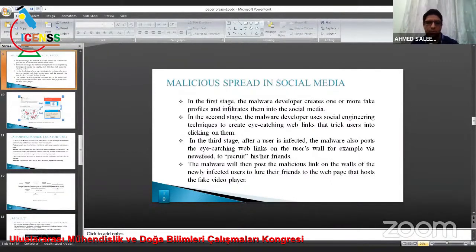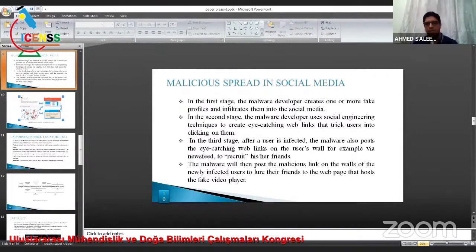Malware spread in social media. In the first stage, the malware developer creates one or more fake profiles and infiltrates them into social media. In the second stage, the malware developer uses social engineering techniques to create an eye-catching web link that tricks users into clicking on it.